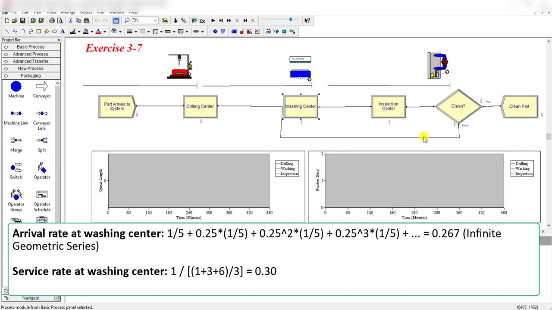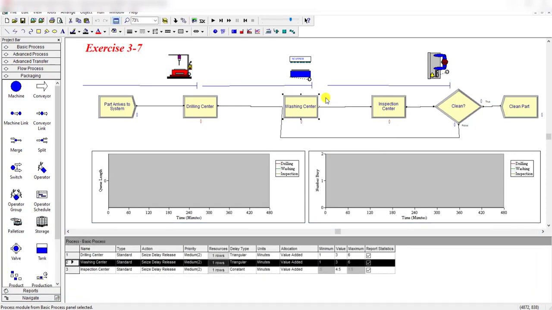Actually, the customer moves to the washing center first, then the inspection center. So the arrival rate would remain the same, but the service rate of the washing center is more than the arrival rate. So in this case, the washing process is probably a good one, but the inspector can't bear the queue length. There is a congestion at this station actually.